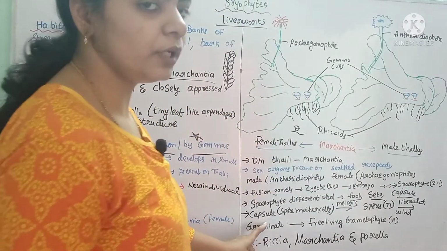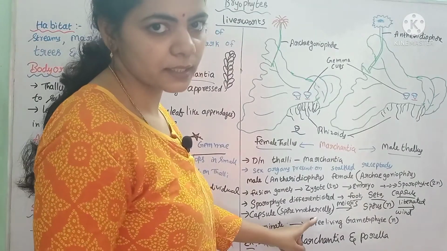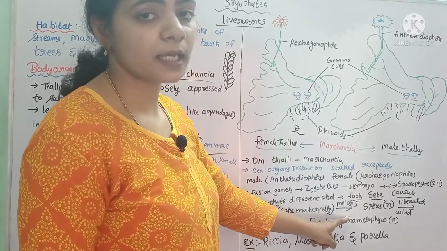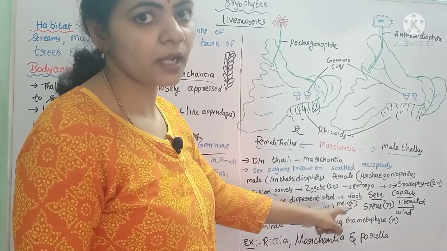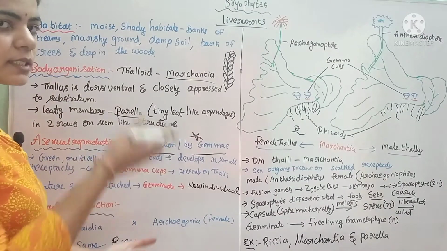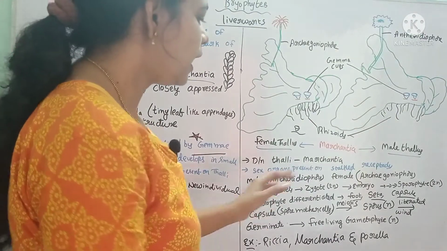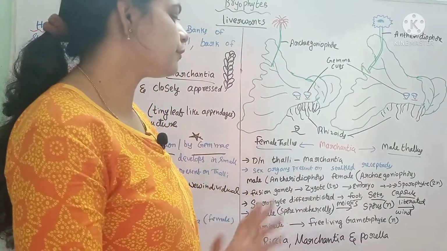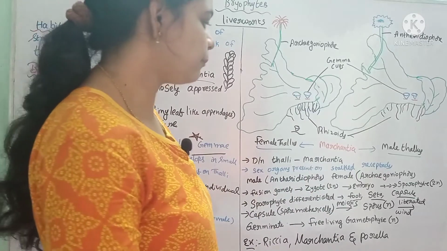Here, the capsule consists of spore mother cells. In this, meiosis occurs, that is, reductional division occurs at this stage. With this meiosis, there is a reduction in the chromosomal number from the 2n condition. Now it is the haploid condition.